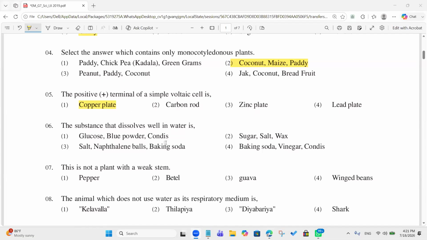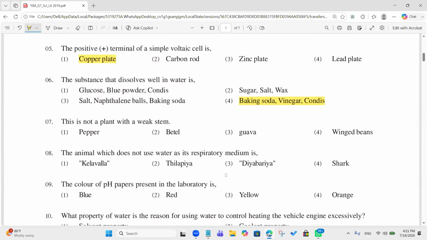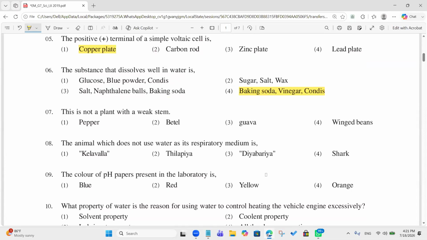Right. Number three, the substance that dissolves well in water is baking soda, vinegar, condensed. Okay, good. Which is not a plant with a weak stem? Guava. Yes, that is guava. Guava is a strong one, right?